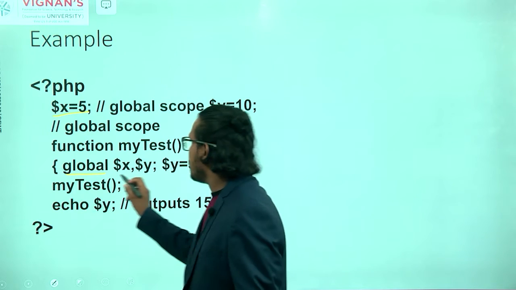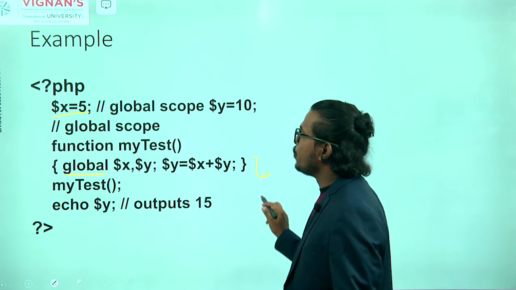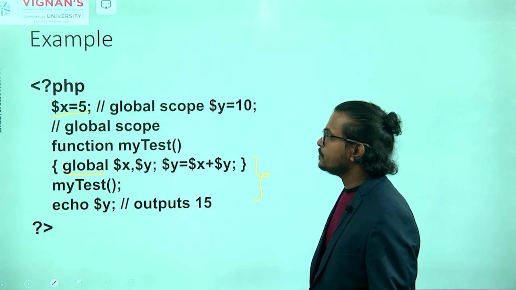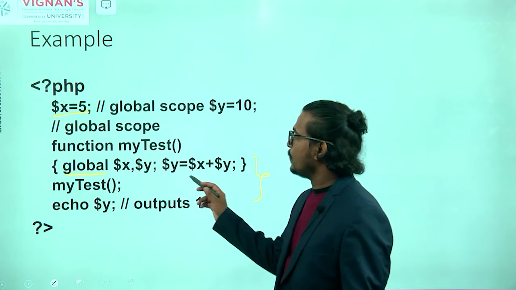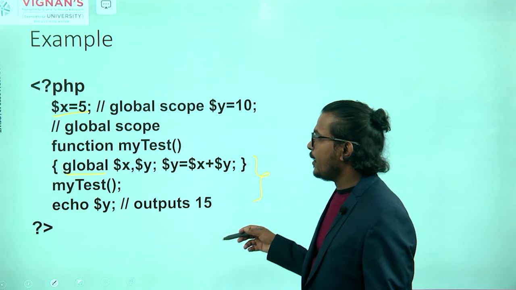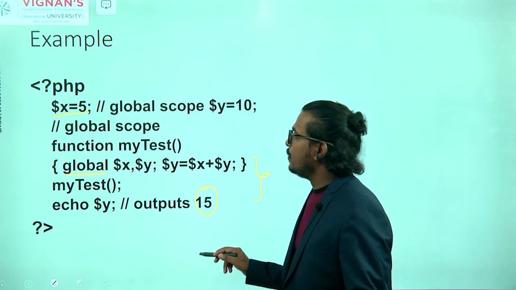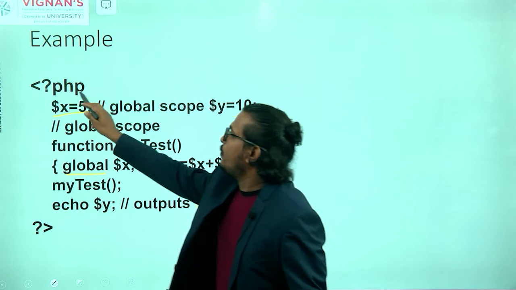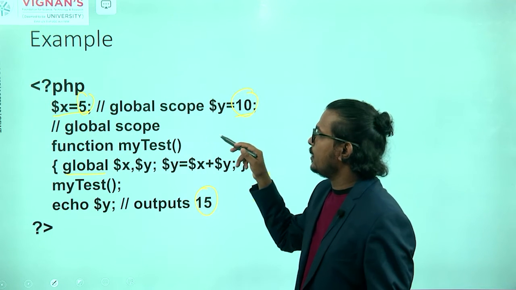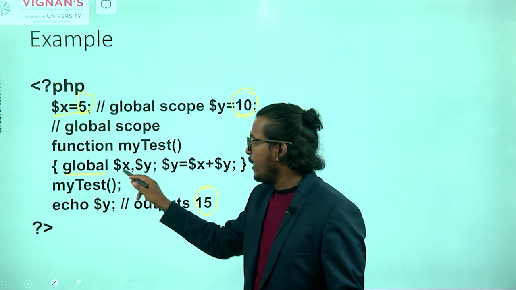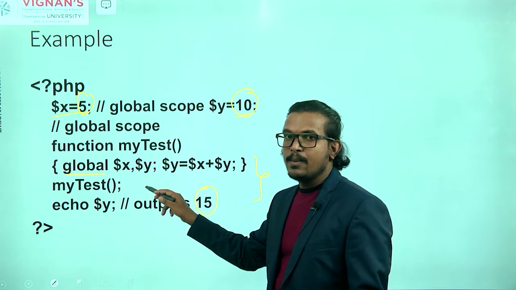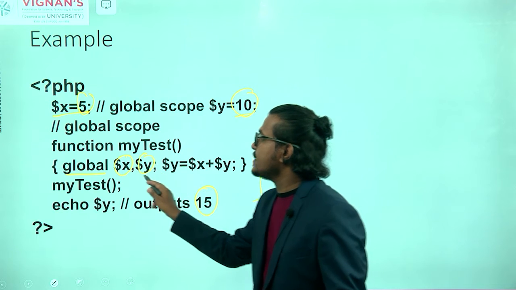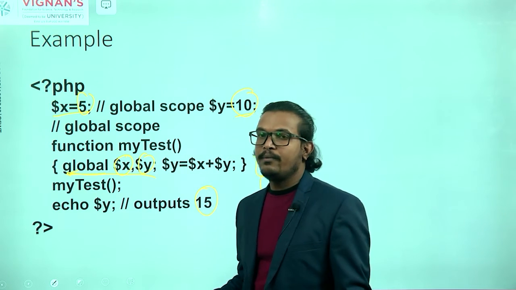Now you compute this particular program and tell me what is the output for this particular program. It is 15. Why is it 15? So 5 is there and here 10 is there. Global x comma y is there. Means I am defining the x value and the y value as global. Both values are global values.